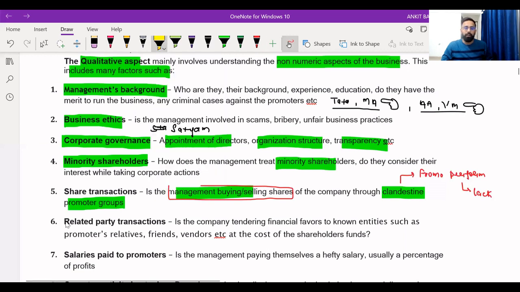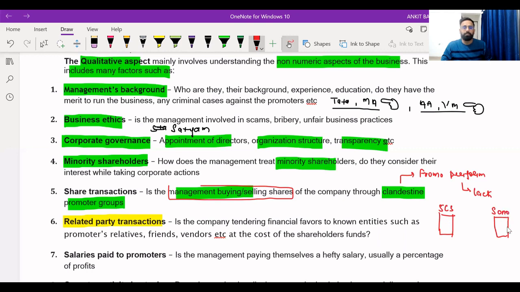Related party transaction. What is the meaning of related party transaction? I have taken the example of Satyam. Satyam was a computer services company. Ramalinga Raju started the Satyam Computer Services company. And parallelly, he opened up one new company, and this company belongs to his son, right?